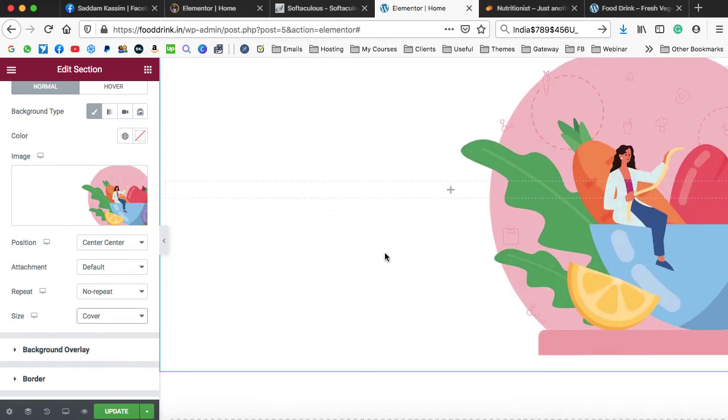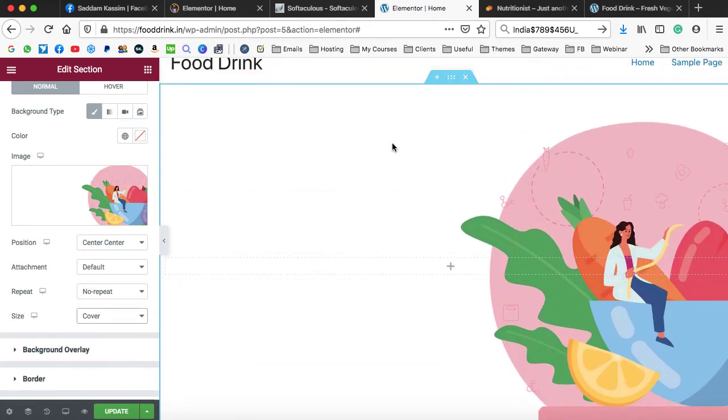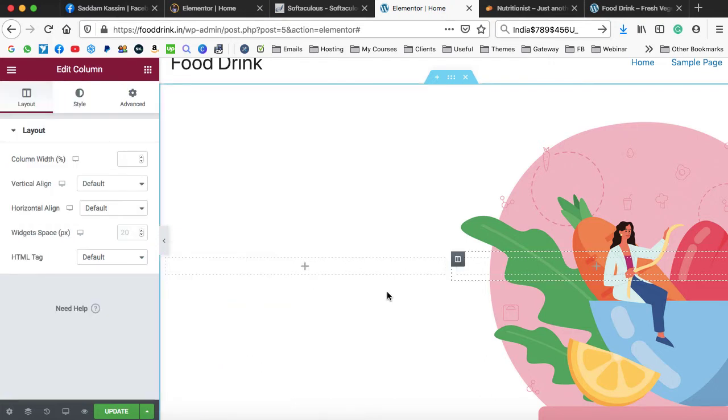Okay. Now inside this section, we can see there is a column. This is basically a column that is indicated with a blue or black icon. So this is just one column. We need to add one more column. Just right click on this column, and here you can see an option, add new column. Just click on it. And now we have two columns. This is the second one and that is the first one.